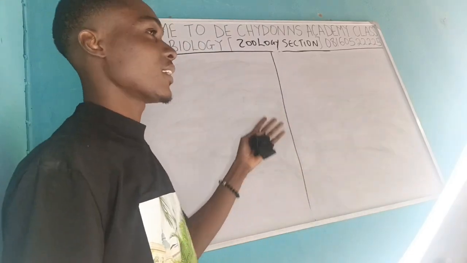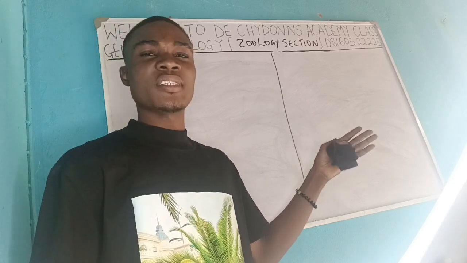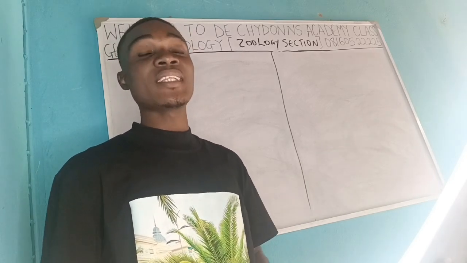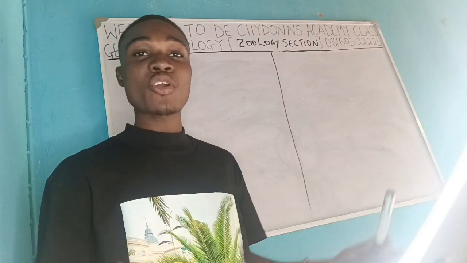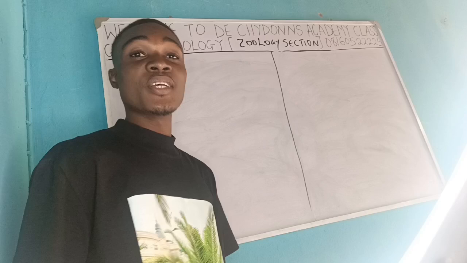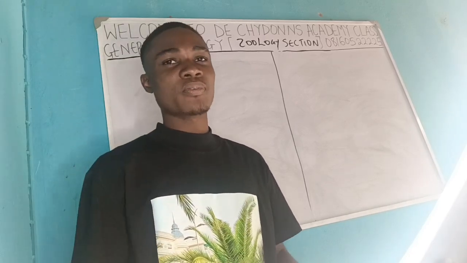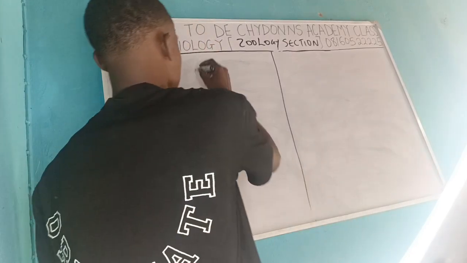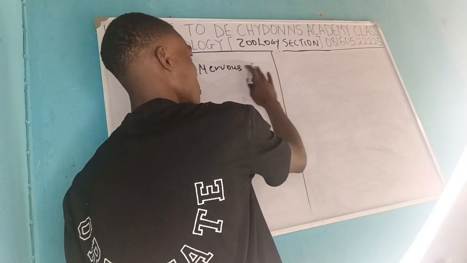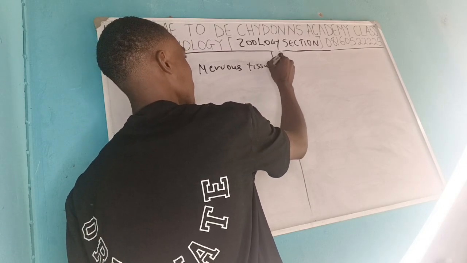The way we discussed connective tissues and muscle tissues, we have nervous tissues too. These are the tissues that we see in the nervous system. Their aggregates make up the nervous system. It will be desirable that you note that the unit of the nervous system is the neuron.